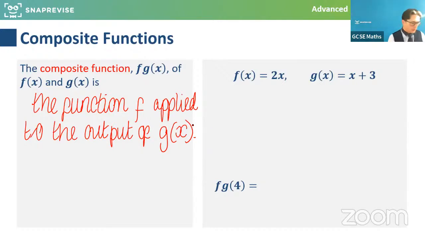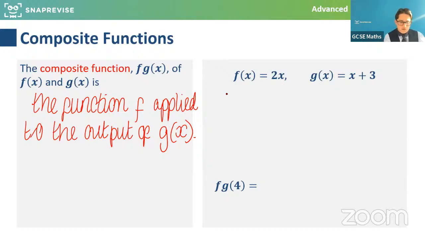Who has seen this idea of composite functions before? Right, okay, cool. We're going to go through it carefully together, but please do stop me or ask anything if you need anything clarified. There's two functions going on. For some people, this is revision. For others, this is quite new. If you've got a function f of x that's a doubling function, that takes an input and times it by 2. I'm sure it's been in a lot of mock papers or papers you're doing for practice. Now, g of x takes an input and adds 3 to it. They're two different functions that do different things. One is called f, one is called g.